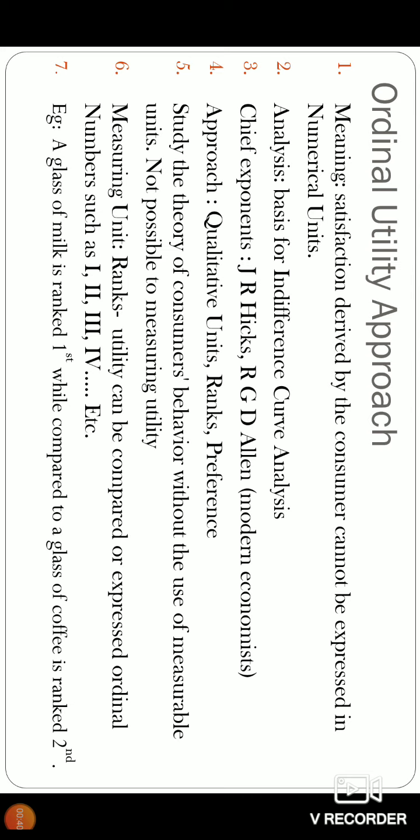You can always state that an apple gives greater satisfaction than an orange. You can't say an apple gives 50 units of utility, whereas an orange gives 40 units of utility, and compare them that way, because in ordinal utility, utility cannot be measured. Remember, ordinal utility's main approach is that utility cannot be measured in any numbers. Rather, utility can be compared.